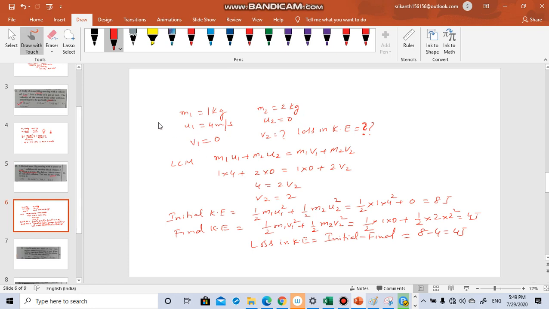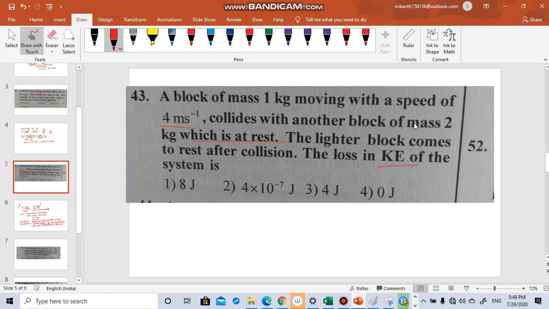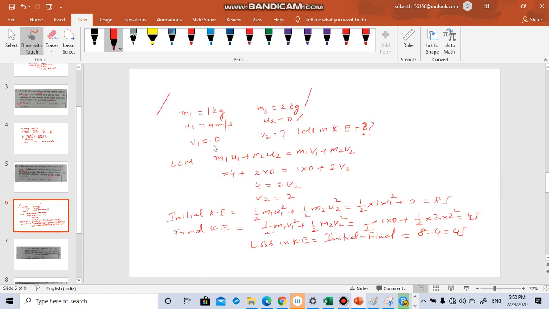So here it is given like this: m1 is 1 kg, m2 is 2 kg, u1 is 4 meters per second, u2 is 0, v1 is equal to 0. The lighter block comes to rest. Which is the lighter block? 1 kg is the lighter block, so v1 is equal to 0. We don't know v2, and we have to find the loss in kinetic energy of the system. System means there are two blocks here.